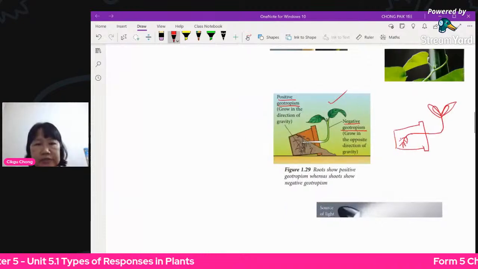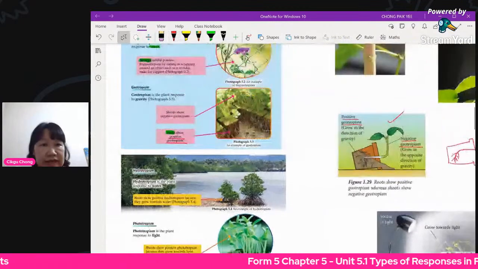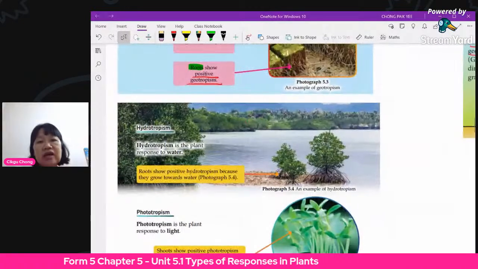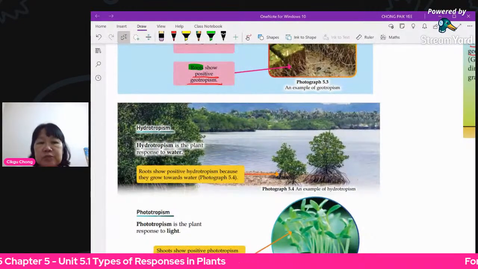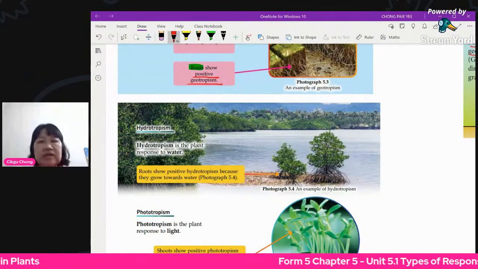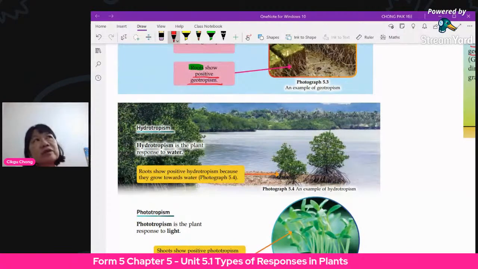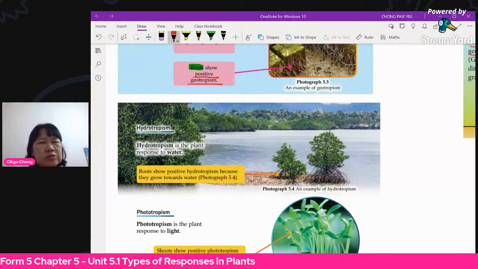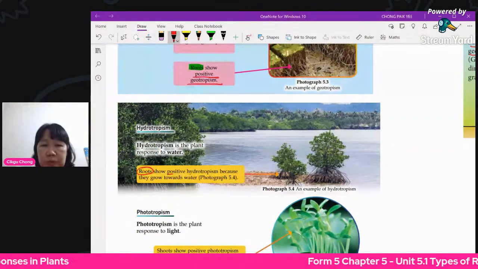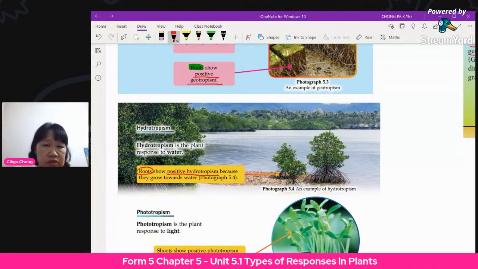Okay, next one. Let's look at photo. Sorry, not photo. Hydro first. Hydro, water. Hydrotropism is the plant's response to water. So you have either positive or negative. Usually, roots will want water, so we won't see any plant that doesn't want water. So it's more of the positive tropism. Roots will show positive hydrotropism because they will always want to grow towards water. Their function is to absorb water.